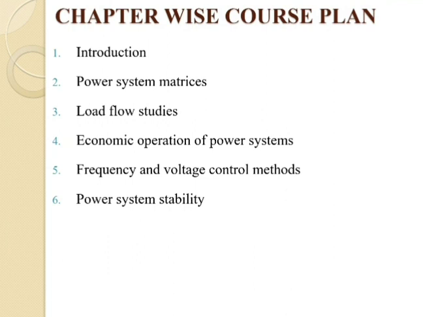So inside this chapter we can learn about the interconnected system. What do you mean by interconnected system? What are the advantages and what are the disadvantages of the interconnected system? So firstly, an interconnected system is a large number of generating stations which are connected in parallel connection, which is known as the interconnection system. Now, what are the advantages and disadvantages of the interconnection system?